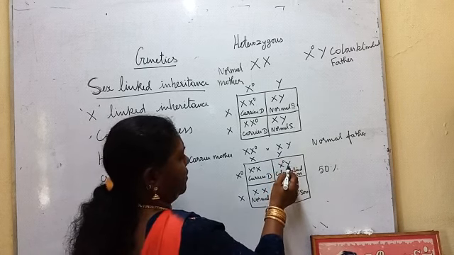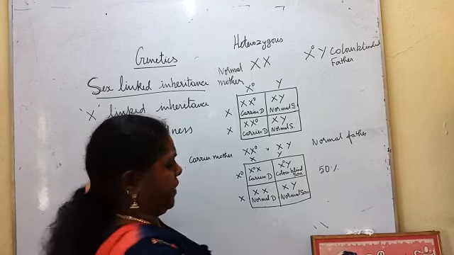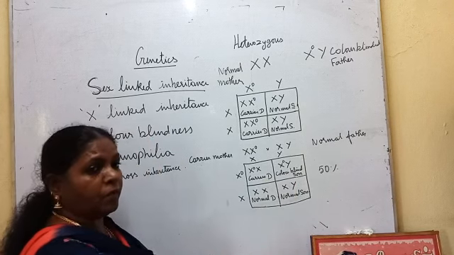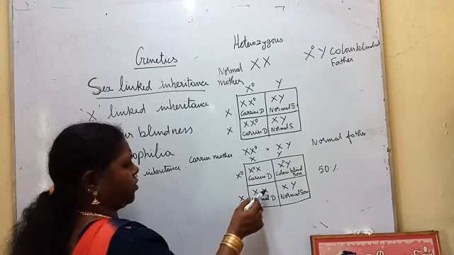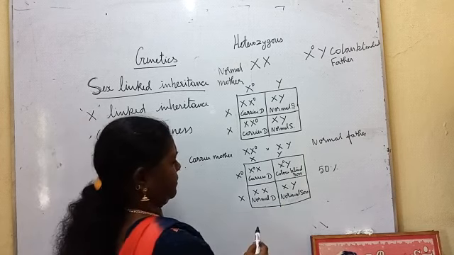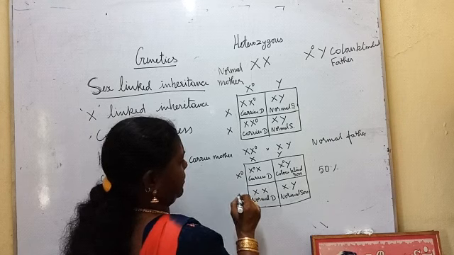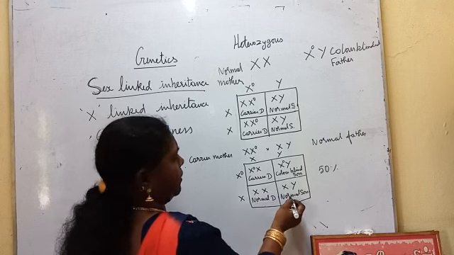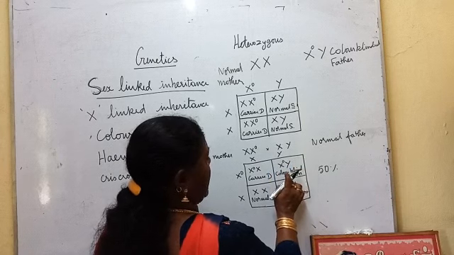X recessive, Y has nothing to do with this because it is X-linked inheritance. So the color blind son has only one X chromosome, and that X chromosome is recessive, so the son is color blind. Here both X chromosomes are dominant, so a normal daughter, and here a normal son. So here we have a carrier daughter, a color blind son, a normal daughter, and a normal son. So you have a 50% chance of a color blind son.